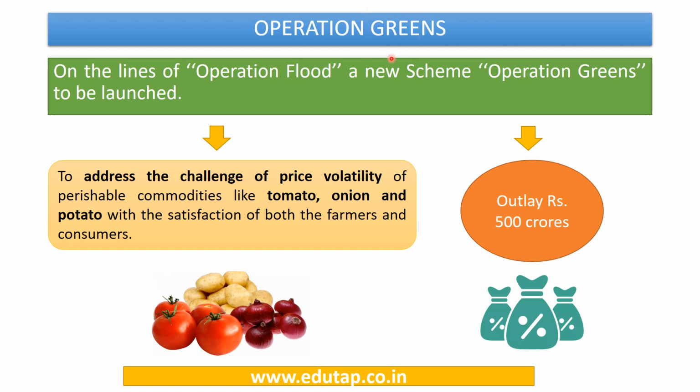Now, for answering this question, we must be aware of Operation Greens. It was announced under the Union Budget on the lines of Operation Flood, and the objective was to address the price volatility of perishable commodities like tomato, onion, and potato, with the satisfaction of both the farmers and the consumers. Both will benefit if this price volatility is checked. The farmers will get a proper price for their products, and the consumer will also pay the optimum price for the essential vegetables they must buy. The outlay for Operation Greens has been kept at rupees 500 crores under the Union Budget 2018-19, which we must remember.